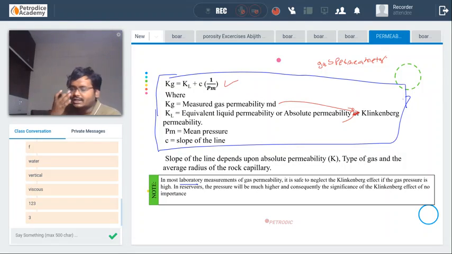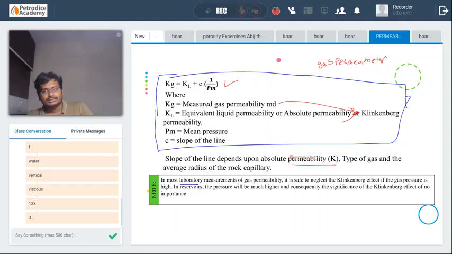This Klinkenberg effect will come into play when the capillary diameter is less than or equal to the mean free path of the gas. And if you can see, the slope of the line is related to permeability, type of gas, and the average radius of the rock capillary.